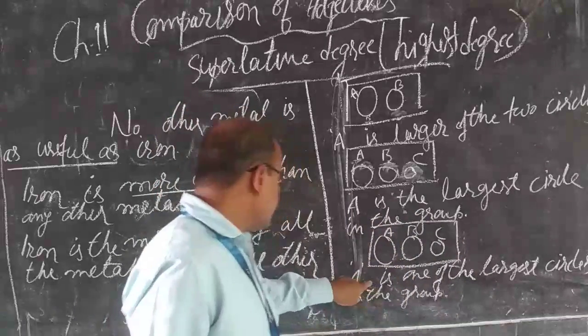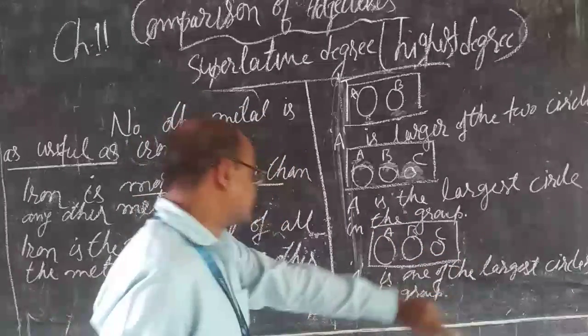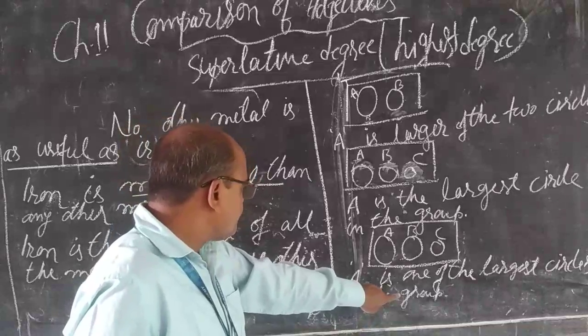So here A is one of the largest circles in the group.